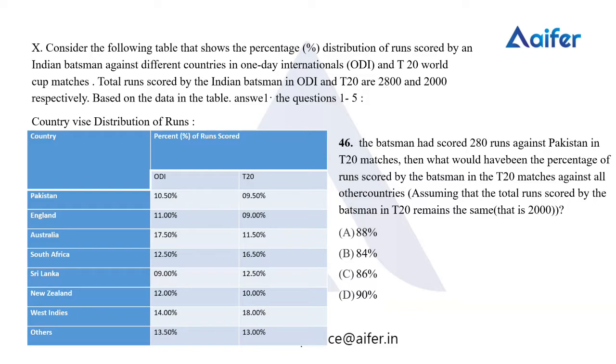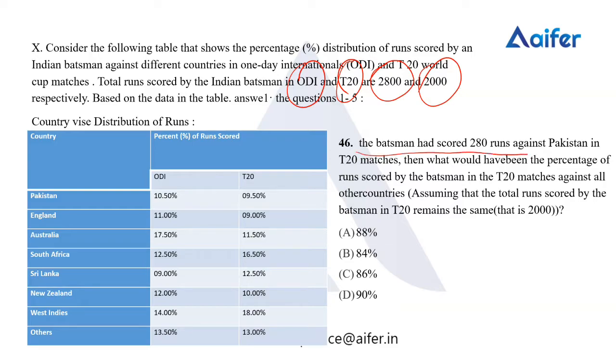So today we'll be discussing another question from data interpretation. Here it's given, consider the following table that shows the percentage distribution of runs scored by an Indian batsman against different countries in one day international and T20 World Cup matches. Total runs scored by the Indian batsman in OD and T20 are, in OD it's 2800 and in T20 it's 2000, and based on the table below you have to answer the questions. So this is question number 1.